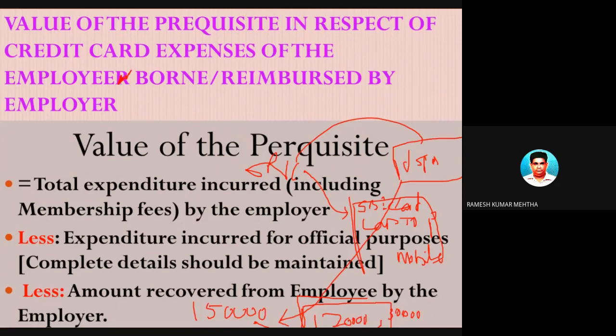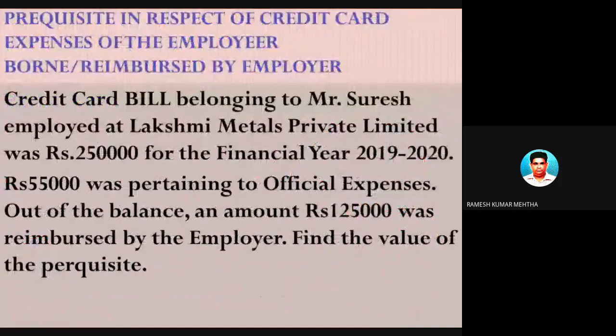So in this case, out of 1,50,000 of the bill of Ramesh Kumar Mehta, 1,20,000 is paid by the employer. So 1,20,000 is the advantage enjoyed by S. Ramesh Kumar Mehta. So it is to be added back to arrive at the gross salary income or taxable salary income. I've given a small example, so you can take a snapshot and understand. I don't want this to be explained at length.